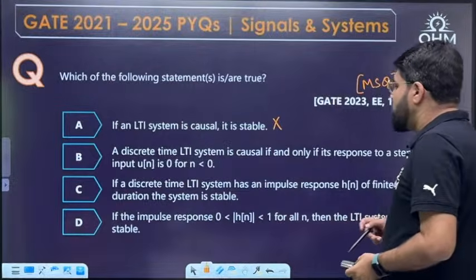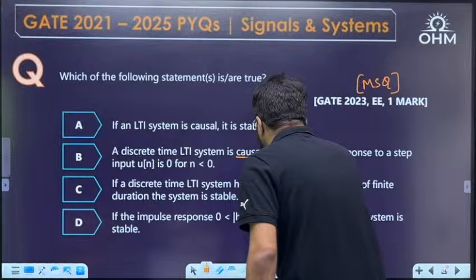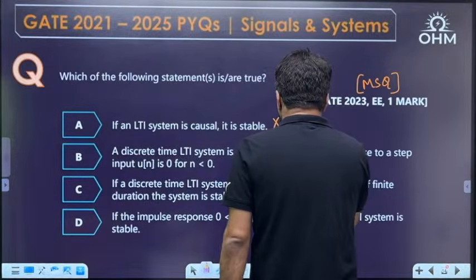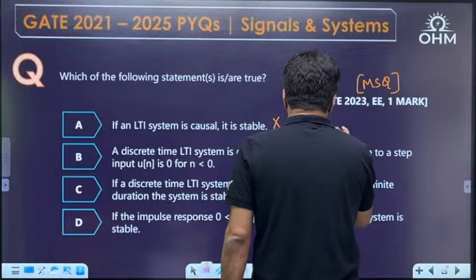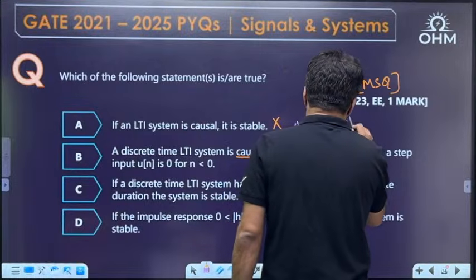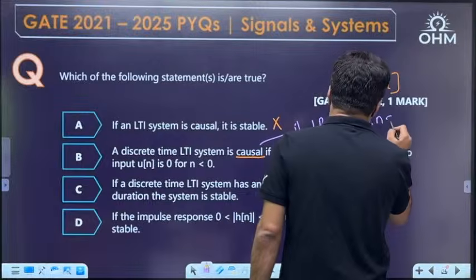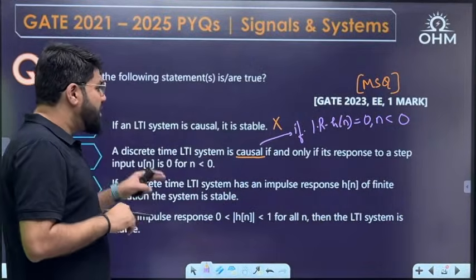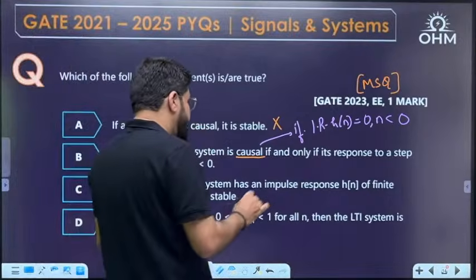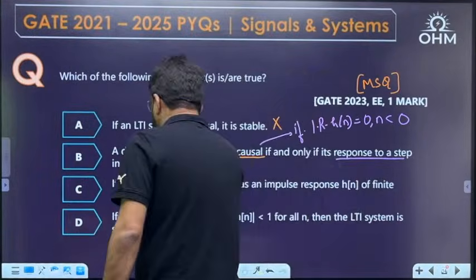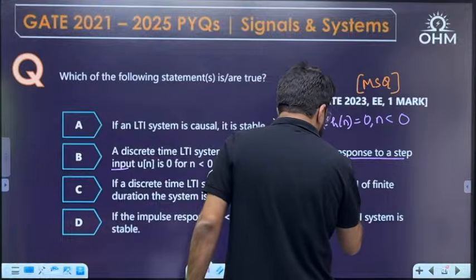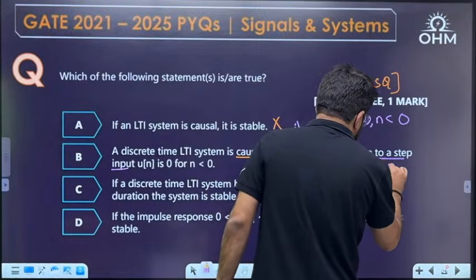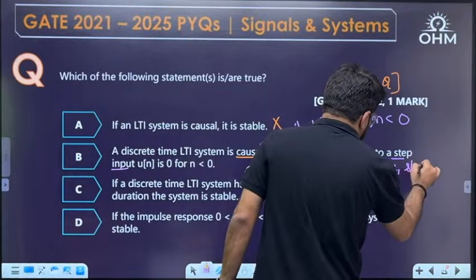Normally, the first thing you study about causality is that an LTI system is causal if impulse response h[n] equals 0 for n less than 0. That's what you should know. But here they are talking about the response to step input, also known as the step response, s[n].